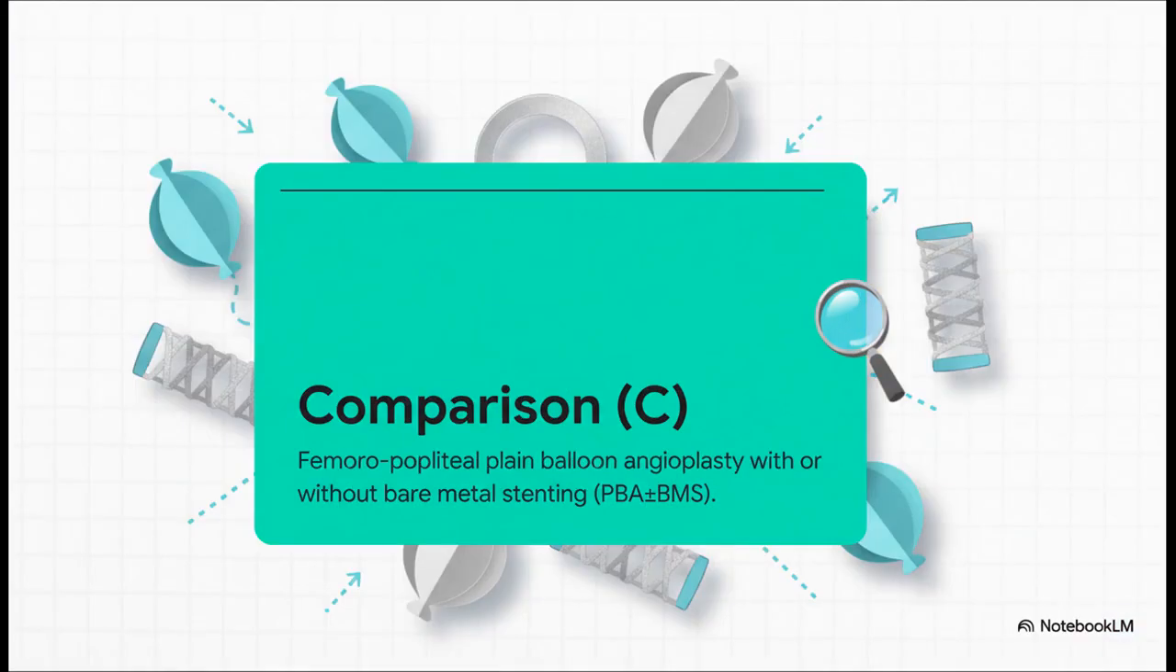And what were they comparing against? Well, the C was plain balloon angioplasty, PBA, also with bailout bare metal stenting allowed. You can think of this as the control, the baseline endovascular strategy that the newer drug-eluting tech was up against.